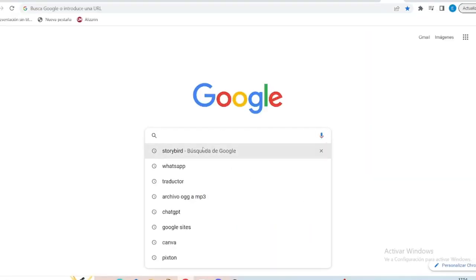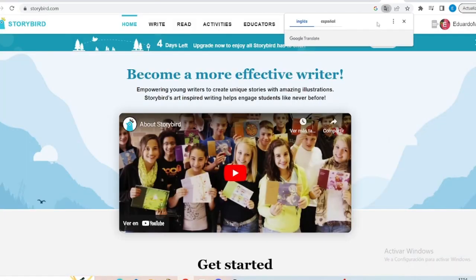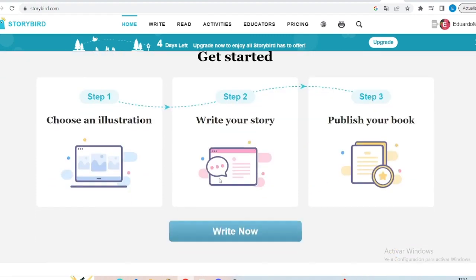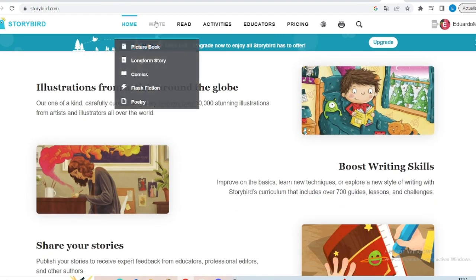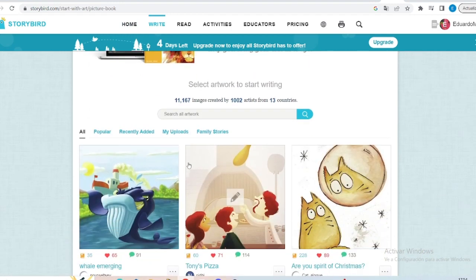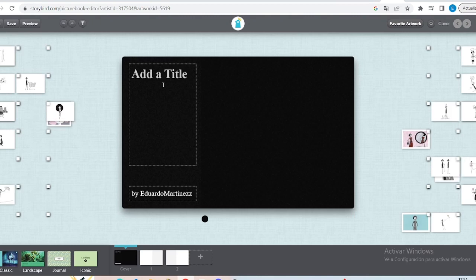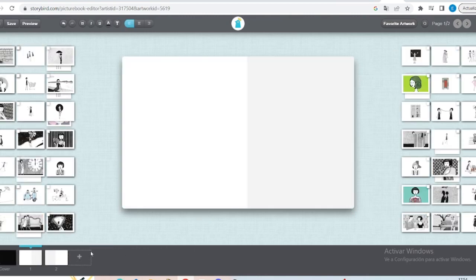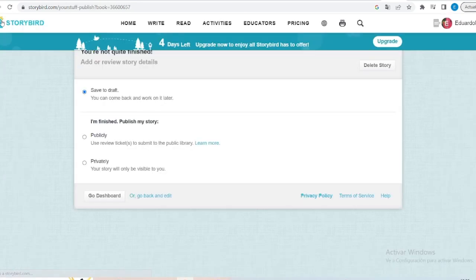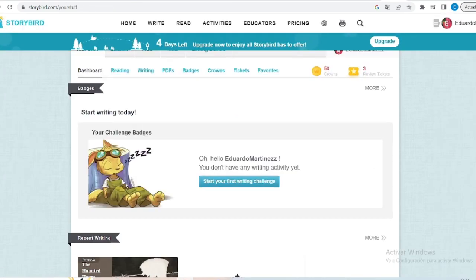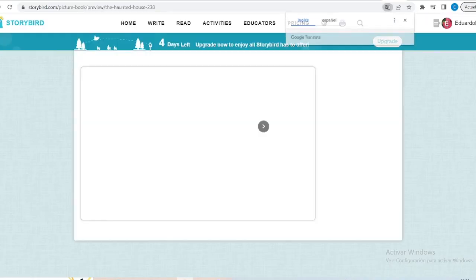To start the educational project, students will have to open Storybird. Storybird is a tool where you can create stories. In this case, the student will have to create a horror story. Once inside the application, they will click on Write and choose the background they prefer. Once they have done this, they just have to start writing. Once the story is finished, students will have to save it. Then they will click on Go Dashboard. This is an example of what it should look like.